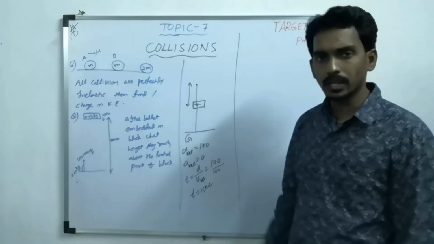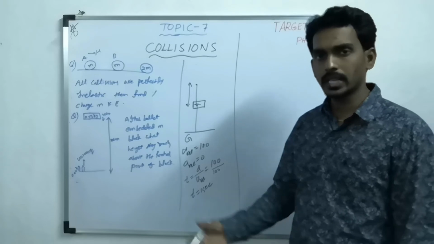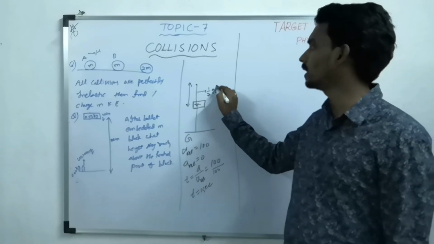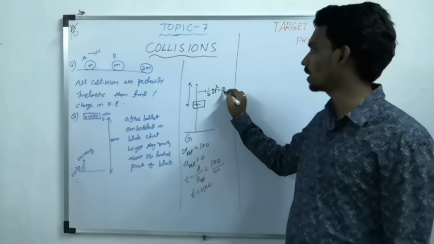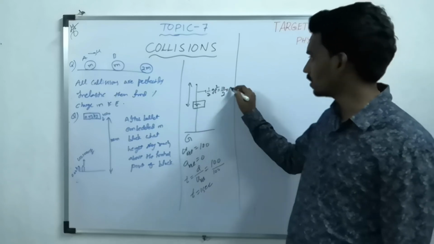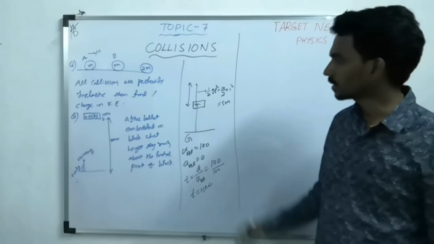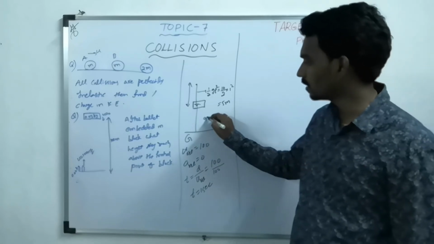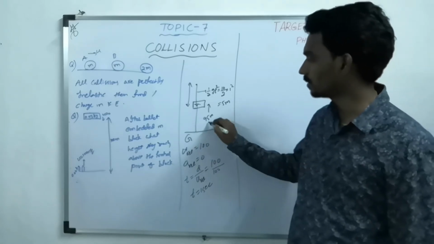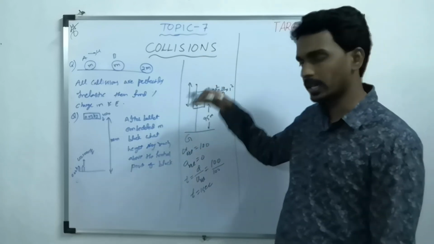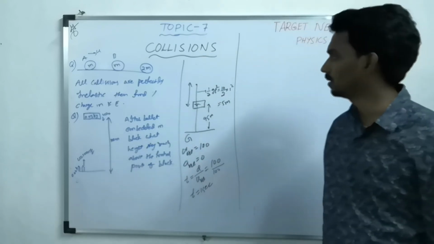The block is falling freely under gravity, so in time t the distance covered is half g t square. Taking g approximately 10 and t as 1, the distance is 5 meter. And the bullet covers 95 meter. So the block covered 5 meter, the bullet covered 95 meter.